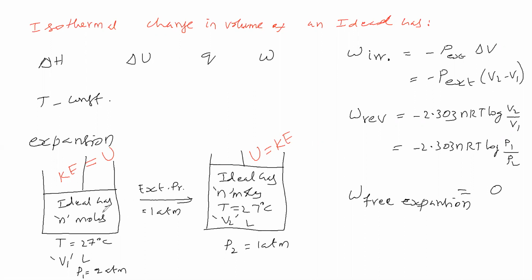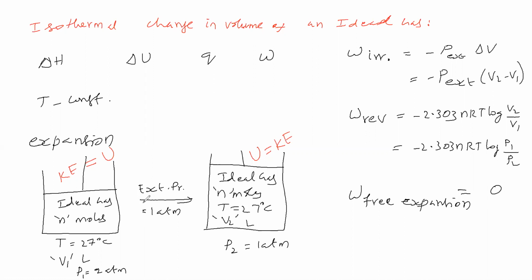For that, we kept the system in the thermostat. A thermostat keeps the system at a constant temperature. Since temperature is constant, kinetic energy is also constant. Kinetic energy depends on temperature. If temperature is the same, the kinetic energy remains the same.